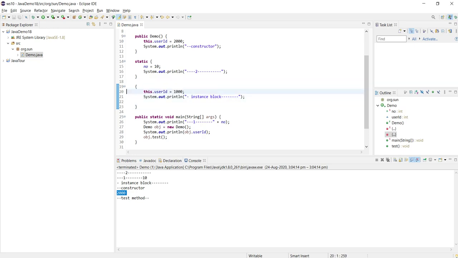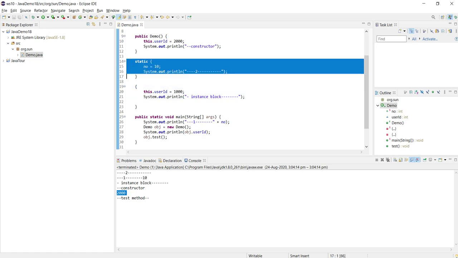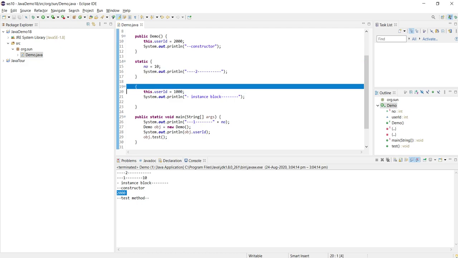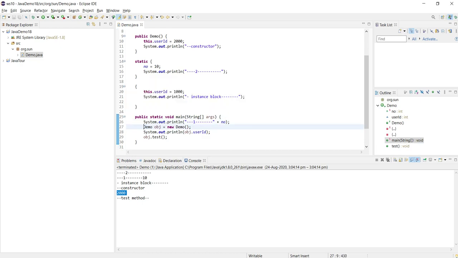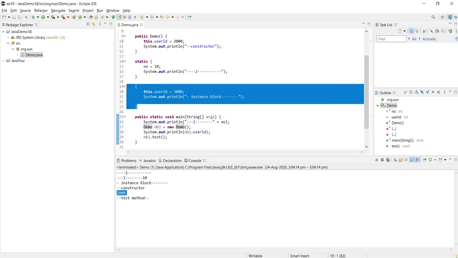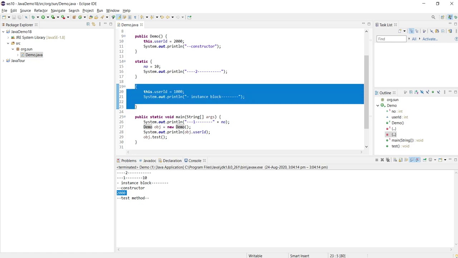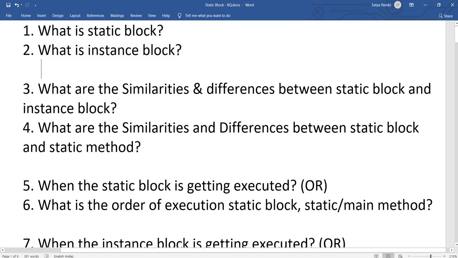A static block gets executed only one time, when the class is getting loaded into memory, and an instance block executes whenever you are creating an instance of a class. Let's say you are creating two instances, so the instance block will get executed two times to initialize those instance variables defined inside the instance block. And we cannot call them explicitly. These are implicit invocations by the Java virtual machine. That is about the instance block.